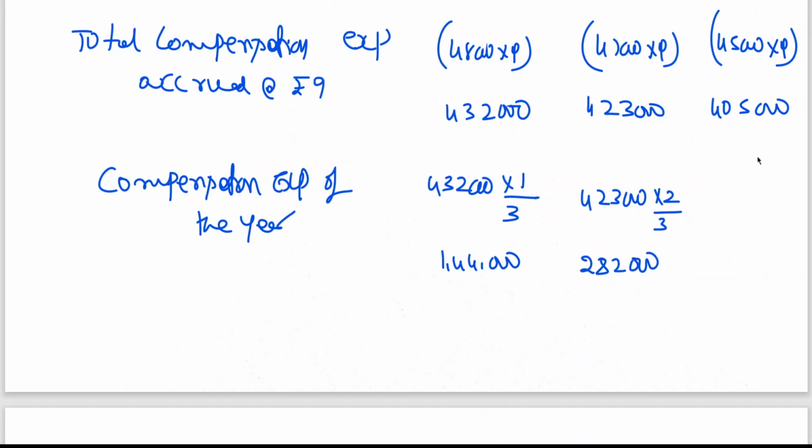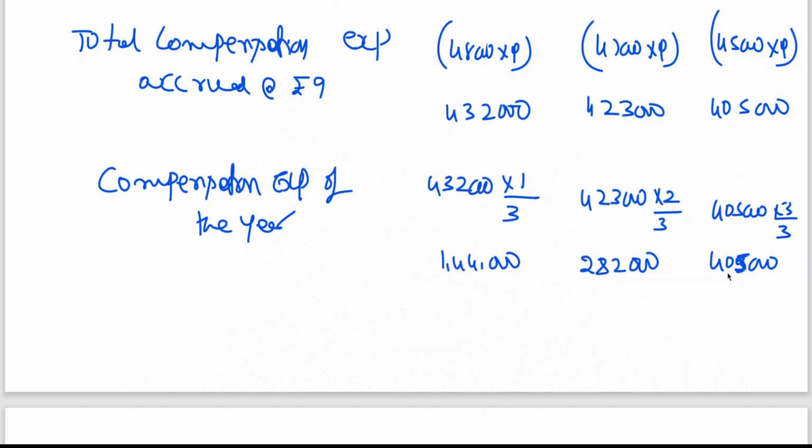And coming back to this, 4,05,000, of course, numerator completed 3 years and vesting 3, so it has to be 4,05,000. So ultimately you should recognize 4,05,000 as an expense, my dear friends.